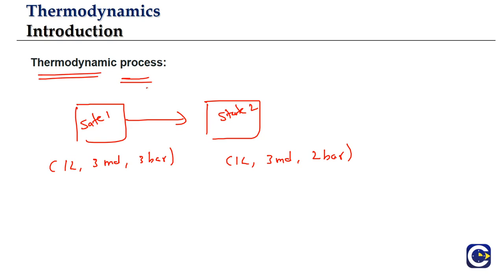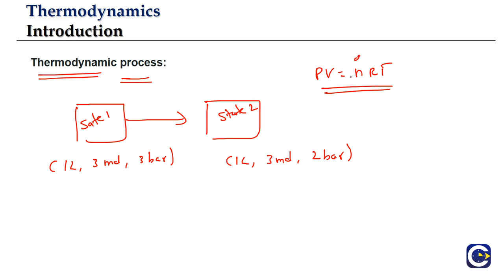So what is a thermodynamic process? Even if one of the variables of the system is changing, we'll say what? The state is changing. Usually one variable will not change. What we'll have is more than one variable changing. Why? Because the variables are associated. Even in the case of gases, what do we see? If you look at the relation between the variables, pressure, volume, number of moles and temperature are related.